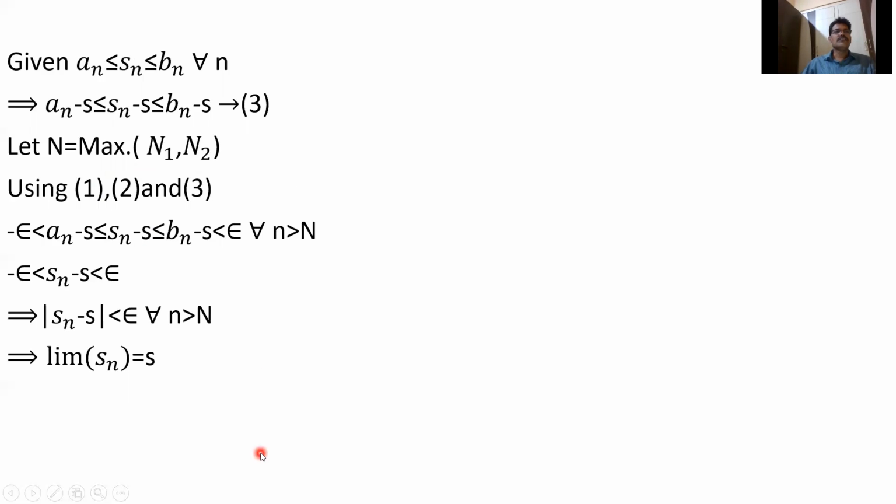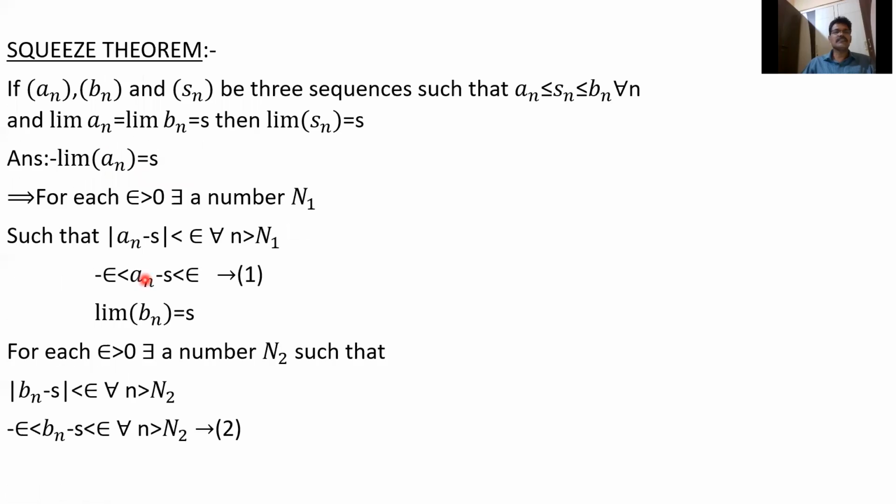So now using 1, 2, 3. What is 1 here? Minus epsilon less than an minus s.